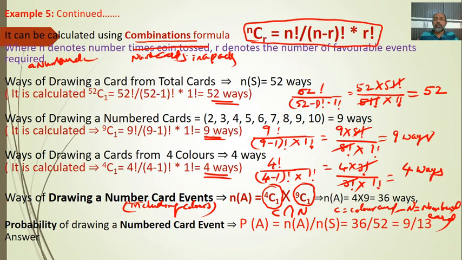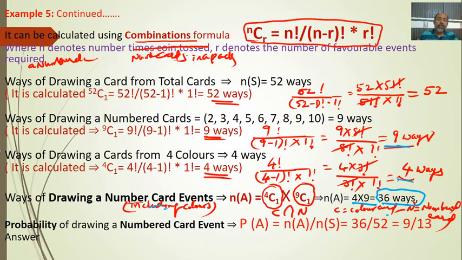We got the 9 and the 4 just now by calculations. So 4 into 9 is equal to 36 ways.